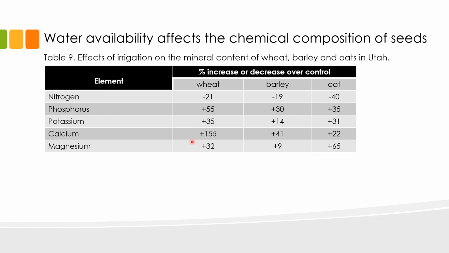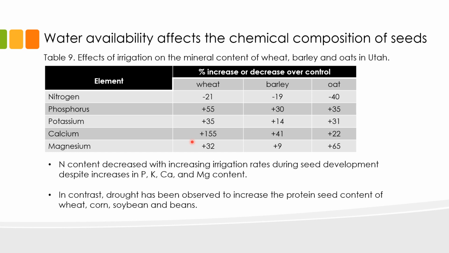Now, from this data, we can clearly see that the nitrogen content decreased with increasing irrigation rates during seed development, despite increases in phosphorus, potassium, calcium, and magnesium across the three cereal crops. It is unclear whether the primary effect of excess moisture is on mineral absorption by the roots or on the rate of grain filling with carbohydrates. Further studies are necessary to understand the molecular basis of these responses to water availability.